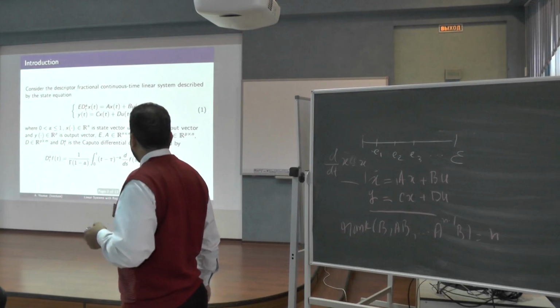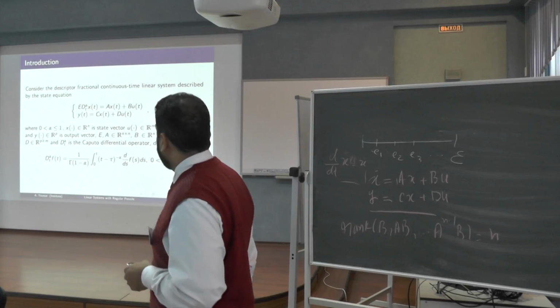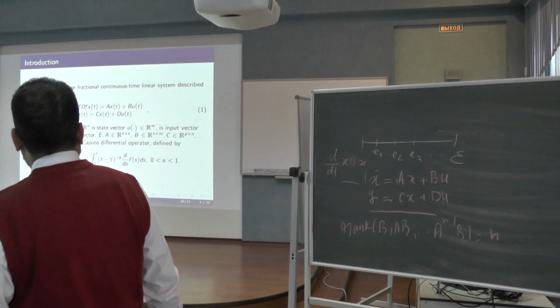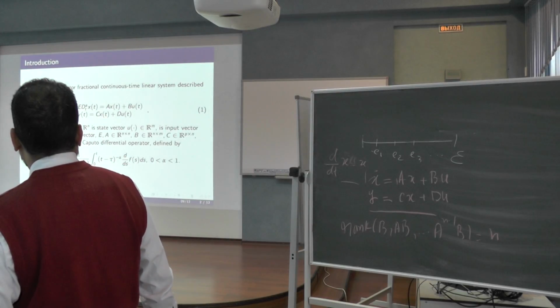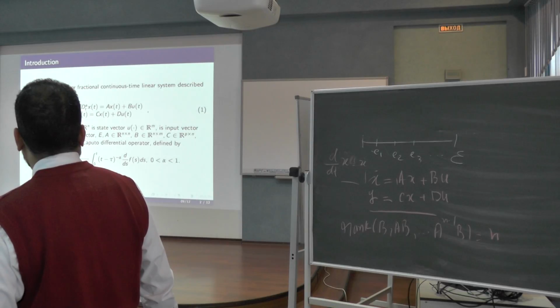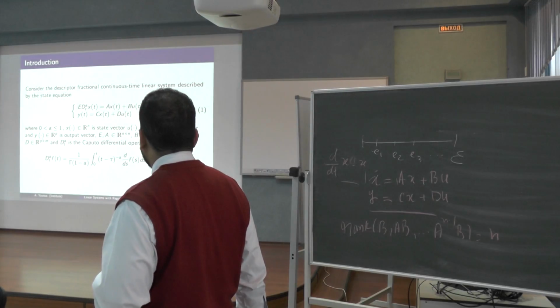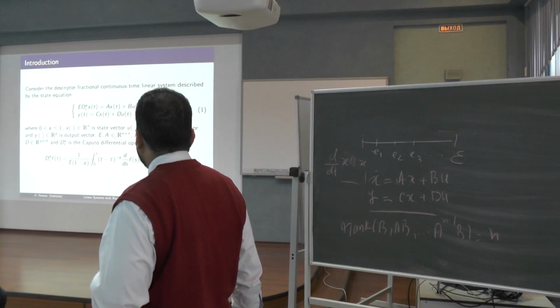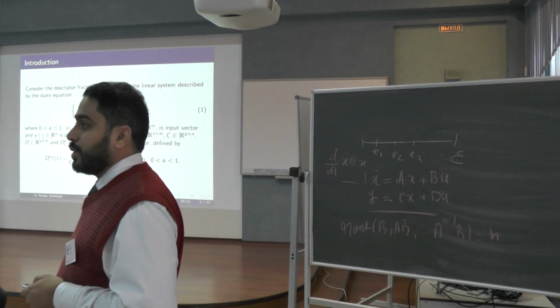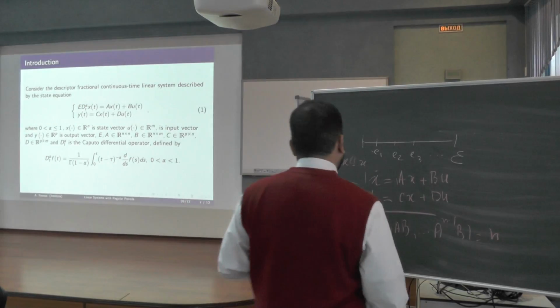Here we are considering the following system. Here the d alpha is the Caputo derivative in the fractional sense. Alpha is between 0 and 1. X is our state vector, U is our input, A, B and C, D are constant matrices. The generalization is as follows.